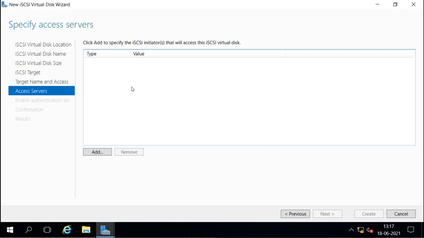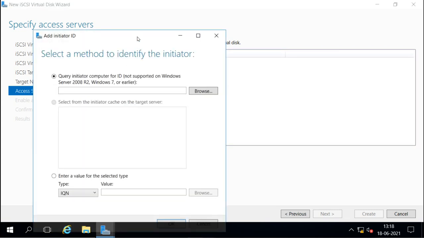Now here we have to add the initiator's IQN, that means the iSCSI qualified name of the initiators which we want to allow to access. Remember, only the names which we add here can access it. Otherwise the others will not be able to access it. Only the initiators we add here can access this iSCSI target. Right now we don't have any, so we can add here, and when we select add, we get this option.